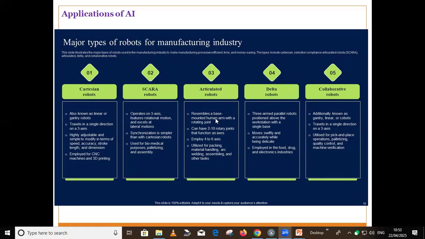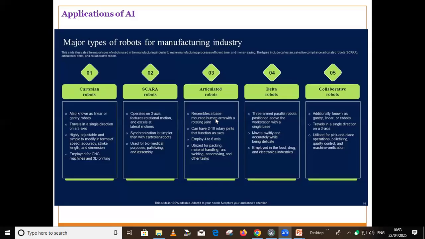Suppose you want to generate a linear trajectory, as with gantry robots. We have these three axial directions X, Y, Z. It can be highly adjustable, and you can modify the speed, accuracy, and stroke length. Also, it can be used for CNC machines and 3D printing. So this is one of the applications of AI and robots where we can provide the programming of the robot and operate it.